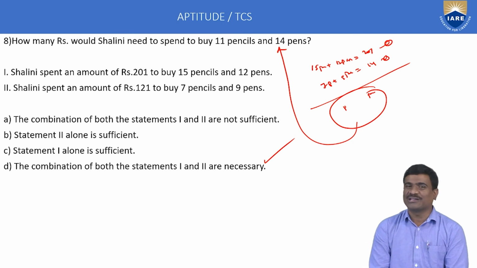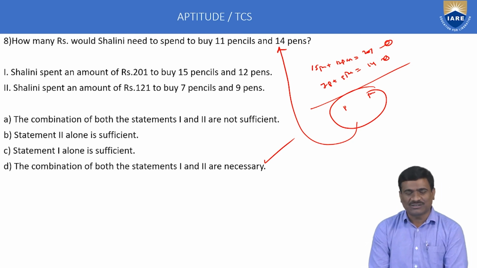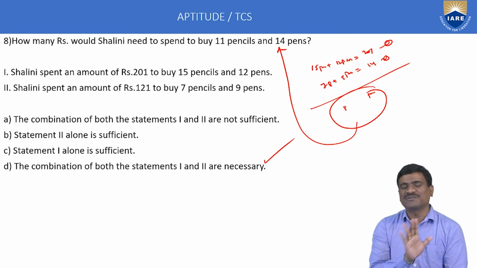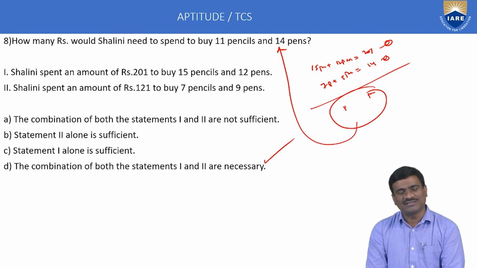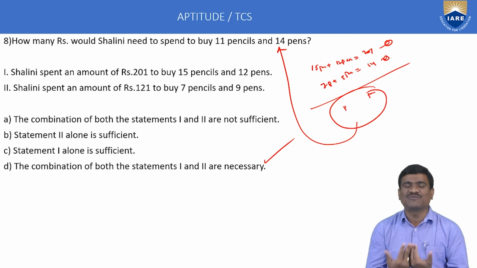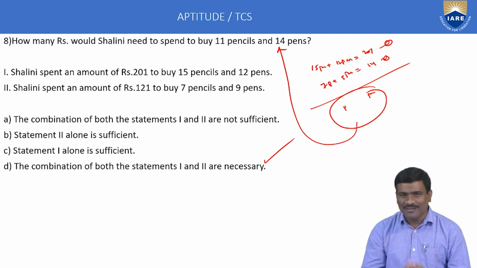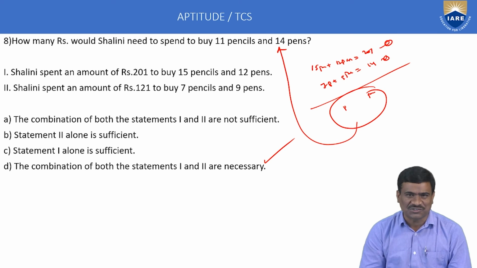This is about the eighth one, data sufficiency. This topic is also very important in the TCS test pattern. We can expect minimum 3 marks only from data sufficiency. Is it sufficient or not? Observation only is required. No need to calculate one pen cost or one pencil cost. That type of solution is not required here. Here the question is whether the data is sufficient or not. That concept is called data sufficiency.